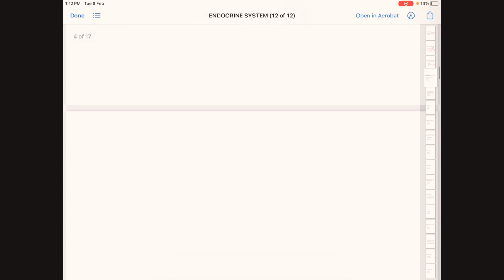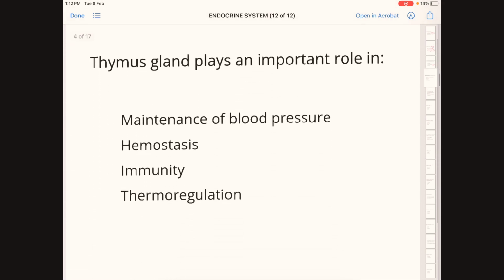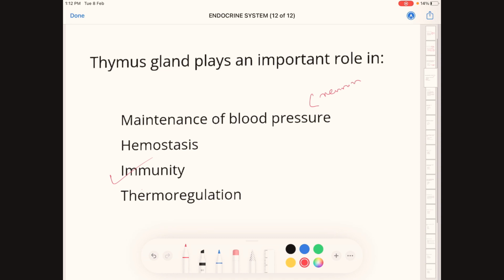Next question. Thymus gland plays an important role in option A, maintenance of blood pressure, B, homeostasis, C, immunity, D, thermoregulation. The correct answer here is immunity. Why? Because maintenance of blood pressure is done by renin.